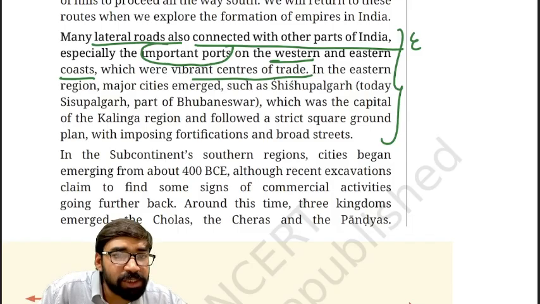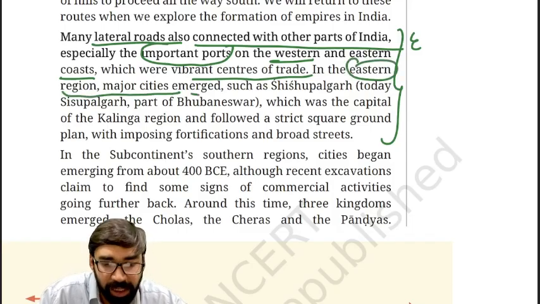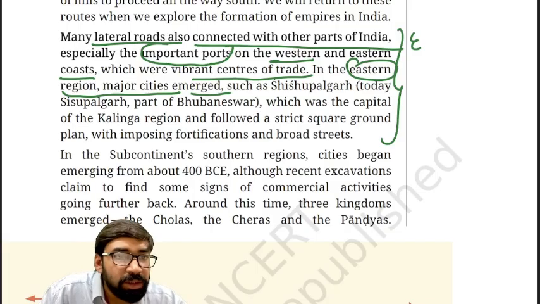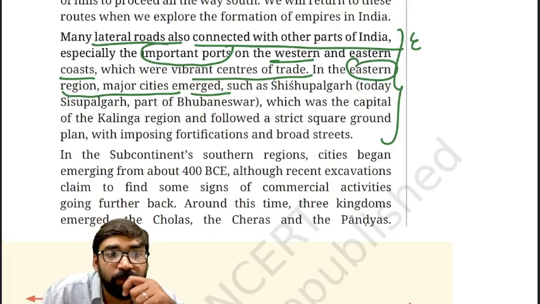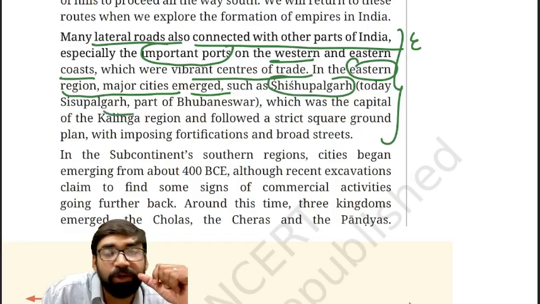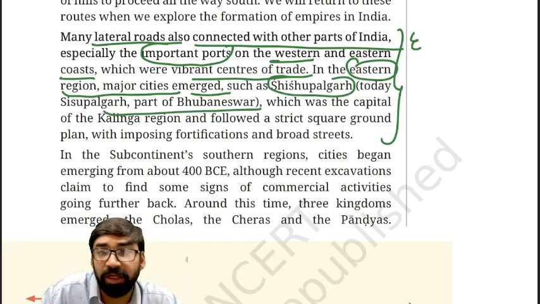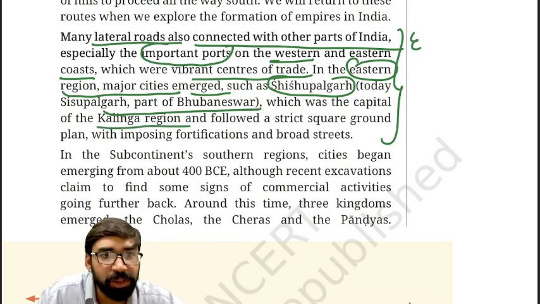Then apart from this, as you can see here, second, in the eastern region major cities emerged like Shishupalgarh, today part of Bhubaneswar, Odisha. Clear? Shishupalgarh was the capital of the Kalinga region, present day Odisha only.